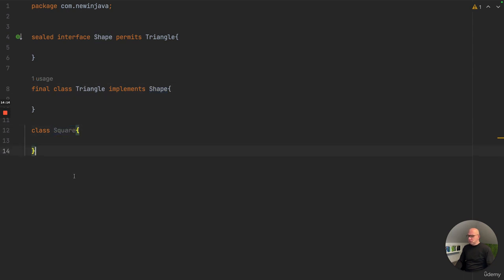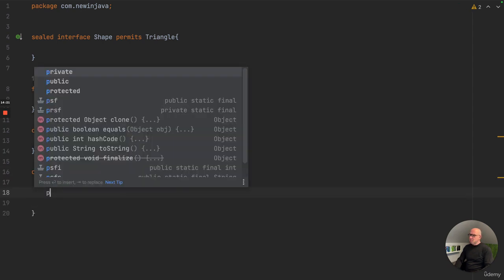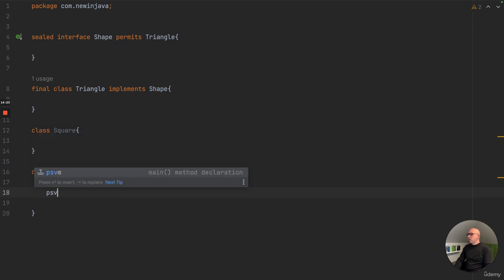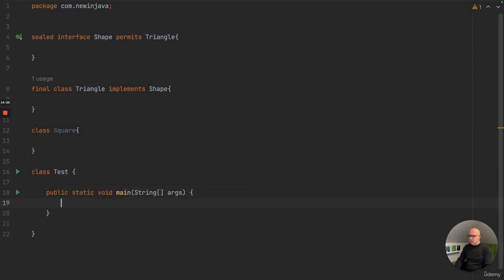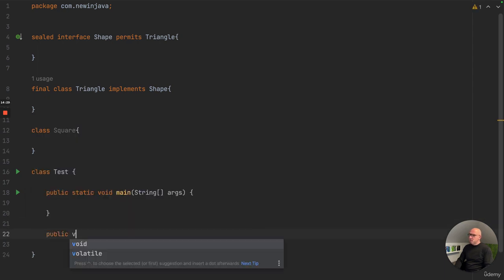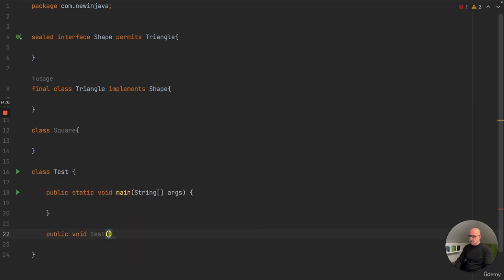Let's assume now I'm going to write a test, class Test, and in here I'm going to write a main method, and I'm just going to use a public void test method on shape.